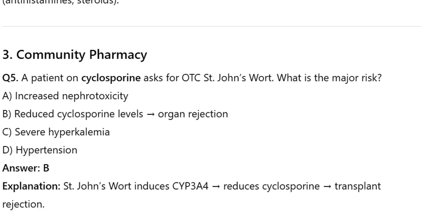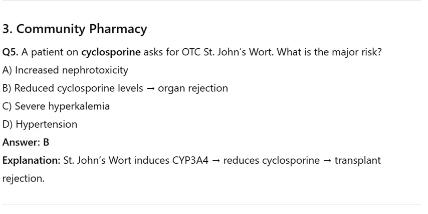Number 3. Community pharmacy. Q5. A patient on cyclosporin asks for OTC St. John's wort. What is the major risk? A. Increased nephrotoxicity. B. Reduced cyclosporin levels, organ rejection. C. Severe hyperkalemia. D. Hypertension. Answer B. Explanation. St. John's wort induces CYP3A4, reduces cyclosporin, causing transplant rejection.